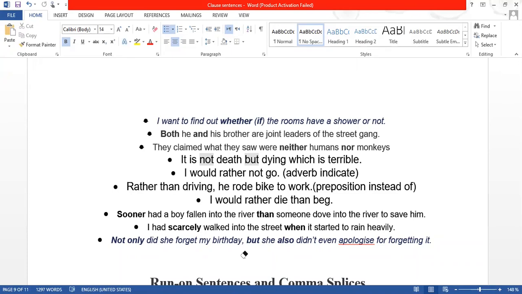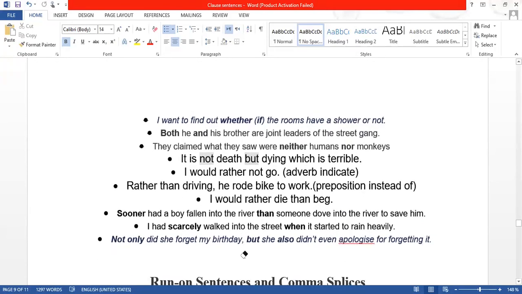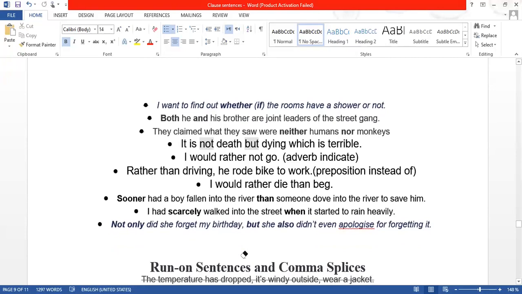Another one is both and, like both he and his brother are joint leaders of the street gang. So both and is a correlative conjunction. Again, it works in pairs. So whether or, see, whether or is a correlative conjunction. They claimed that what they saw were neither humans nor monkeys.